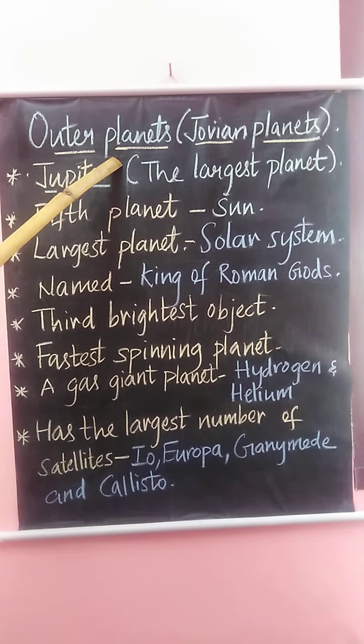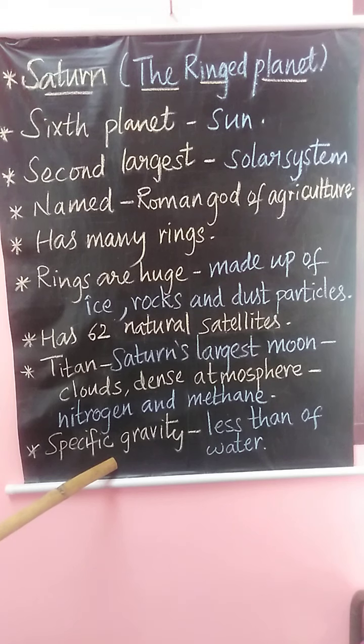The specific gravity of Saturn is less than that of water. What is specific gravity? It is the ability of an object to float in water or air. Based on its value, we can tell whether the object will float on water or in air.